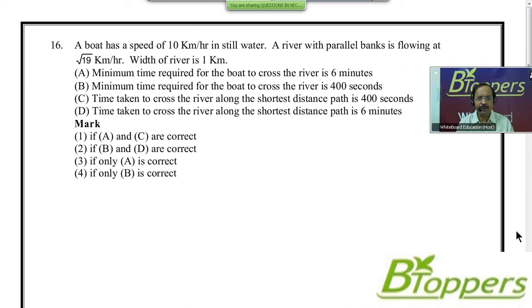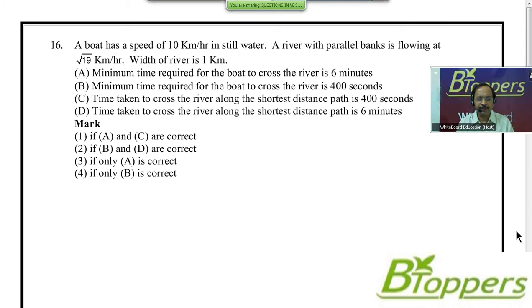Statement A: the minimum time required for the boat to cross the river is 6 minutes. Statement B: the minimum time required for the boat to cross the river is 400 seconds. Statement C: the time taken to cross the river along the shortest distance path is 400 seconds. Statement D: the time taken to cross the river along the shortest distance path is 6 minutes.